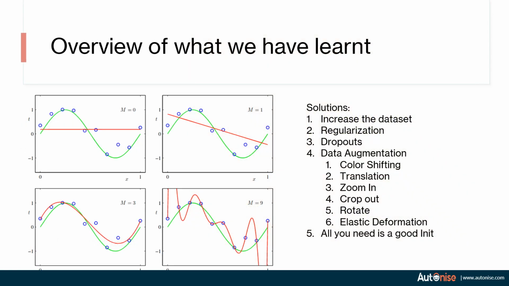So let us have a short overview of what we have learned on how to reduce overfitting. So the solutions are increase the dataset. It's very costly, but sometimes it might be easier if you are stuck at a point. Next is the regularization. We can reduce the value of the weights of the network. Hence, our model will not overfit. Next, we can introduce dropouts so that our model looks at different features of the image.